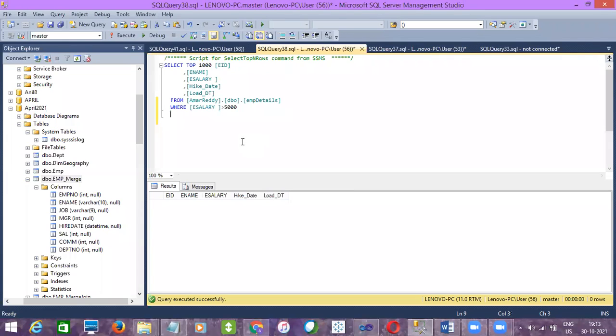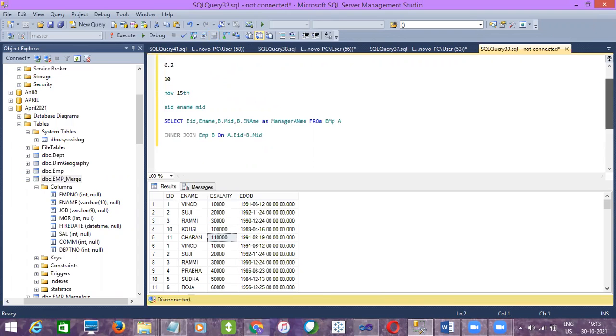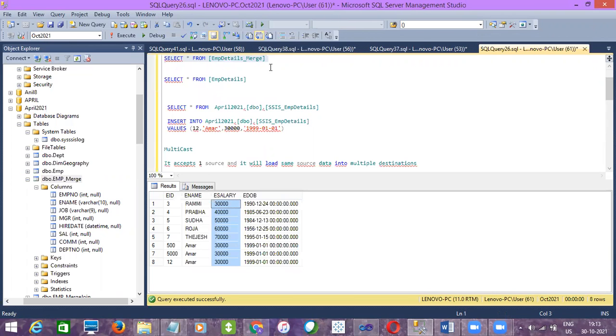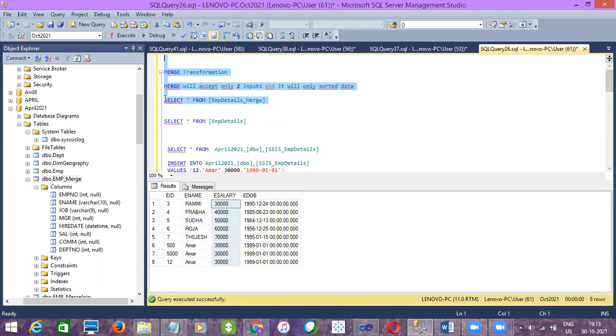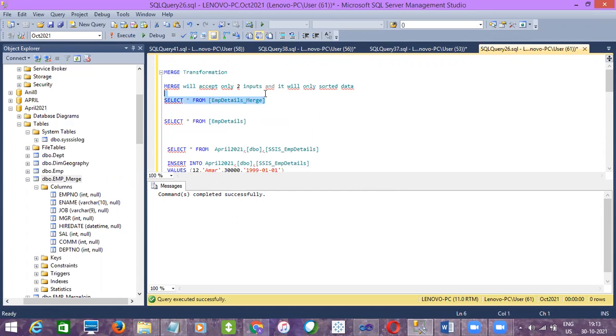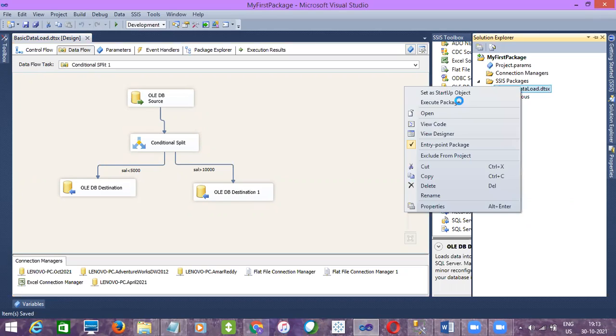So here let me truncate again destinations, and the other one is this one, right? So do we have data? Yes. Let me truncate. Yeah, so in my destinations I don't have any records now. So I had given conditions. One is salary less than 5,000, and the other one is salary greater than 10,000, right? So I click on execute package.